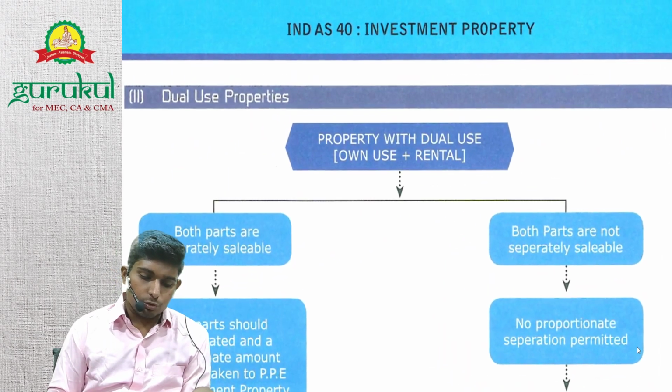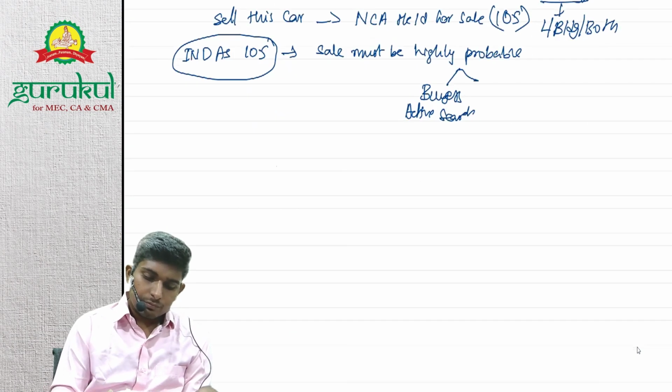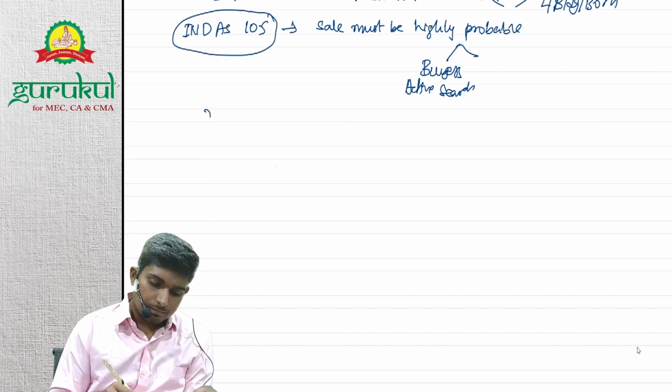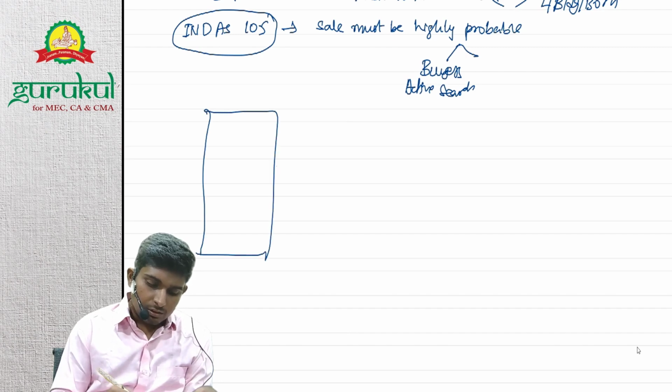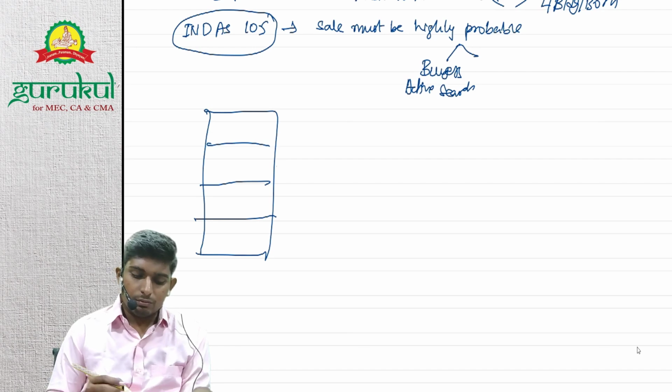now property has both use. Let's say I own a building. This building has 4 floors, right? I own a building. My building has 4 floors.